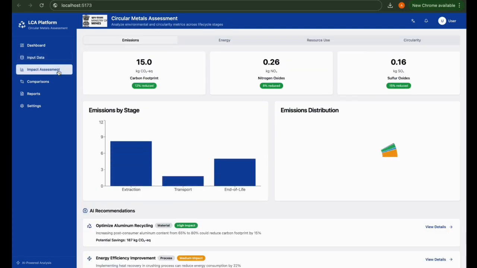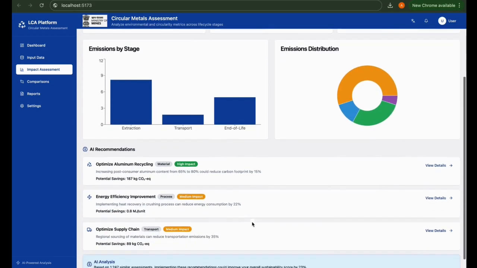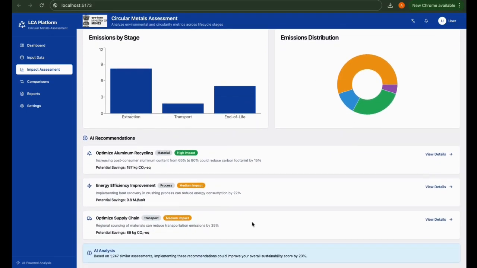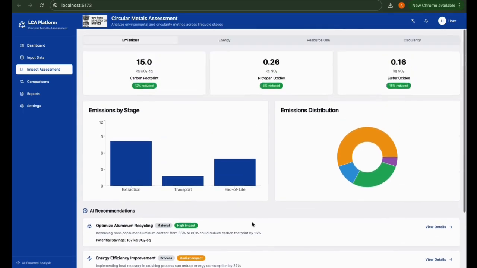Now comes the impact assessment, which is divided into 4 sections: emission, energy, resource use, and circularity. In emission, we have reduced the carbon footprint by 12%, nitrogen oxides by 8%, and sulfur dioxide by 15%. There's a graph of emission by stage to show the major hotspots and emission distribution. Here is the AI recommendation system, which will help decision makers make decisions even with limited data.